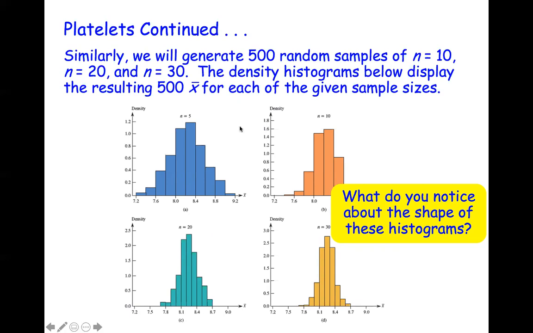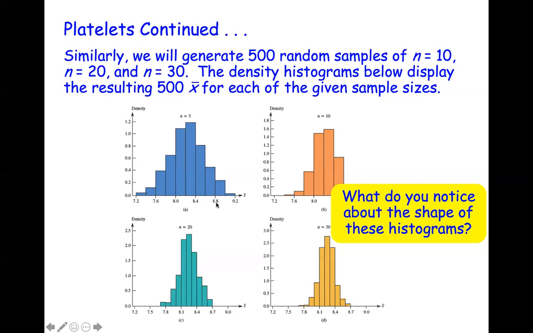Even at the very beginning, this blue one on the top left, would you say it's skewed or symmetric? I would say symmetric. Yeah, I would too. I think they're actually all pretty symmetric.